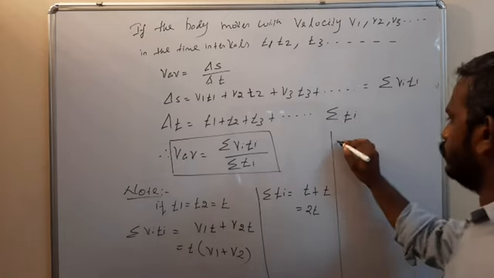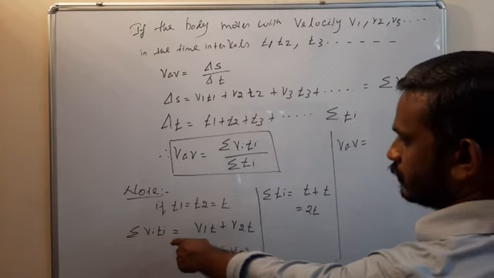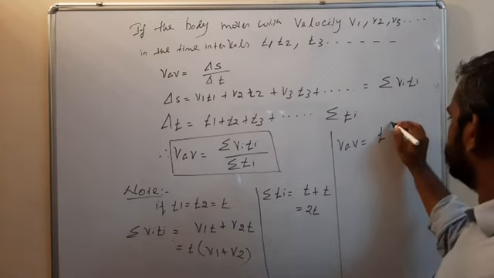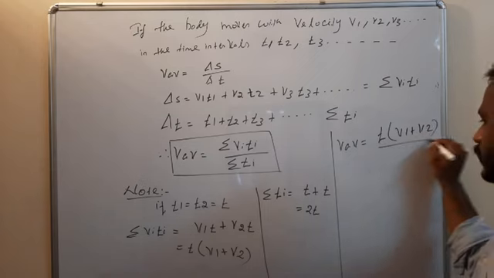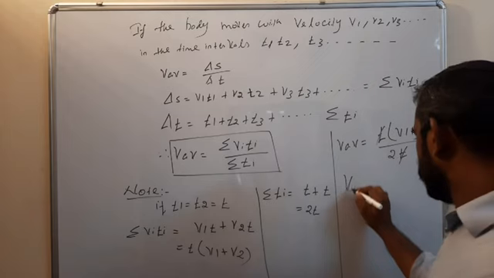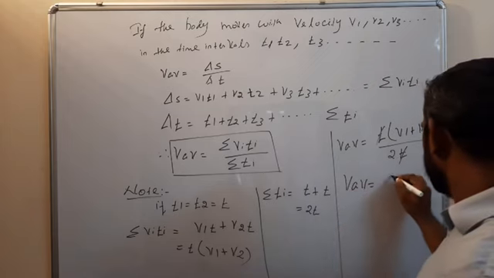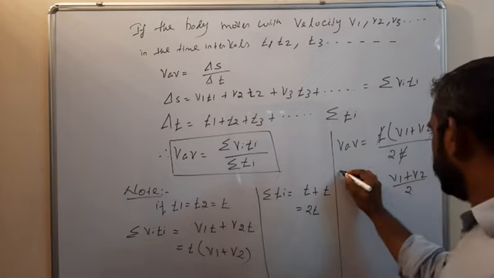So VAV is equal to T into V1 plus V2 divided by 2T. T gets cancelled. So VAV is equal to V1 plus V2 divided by 2.